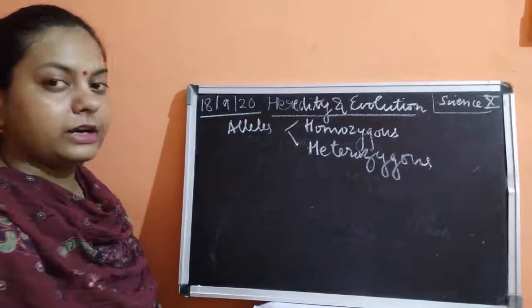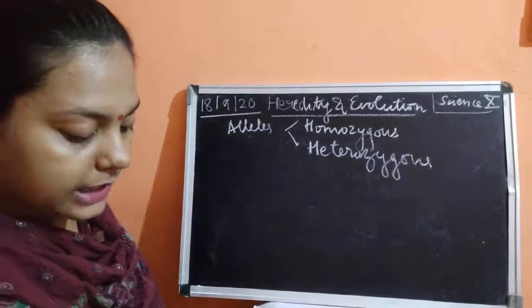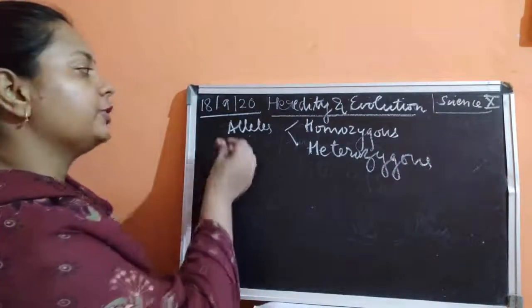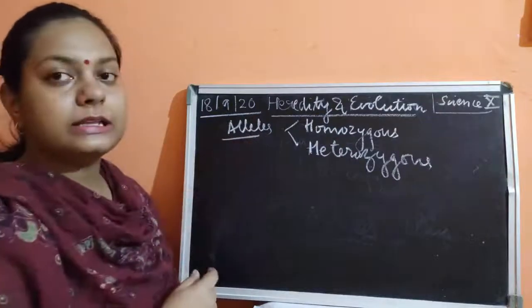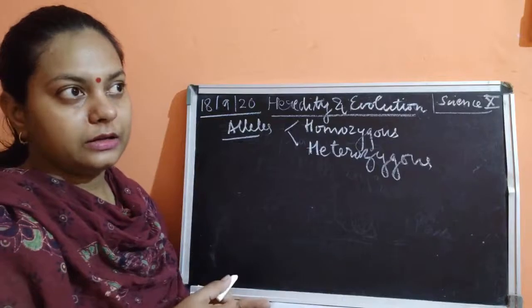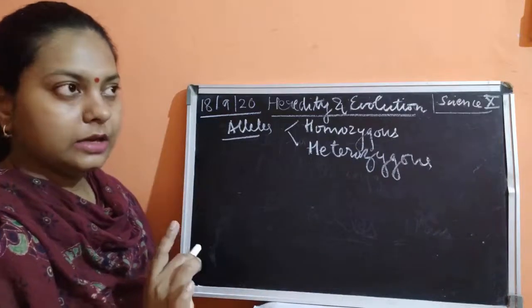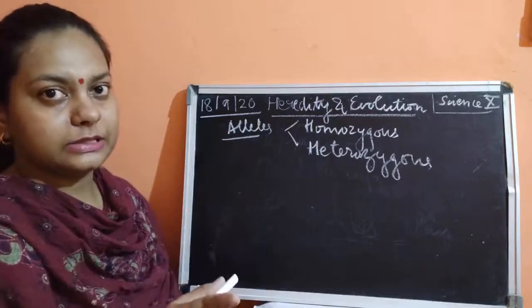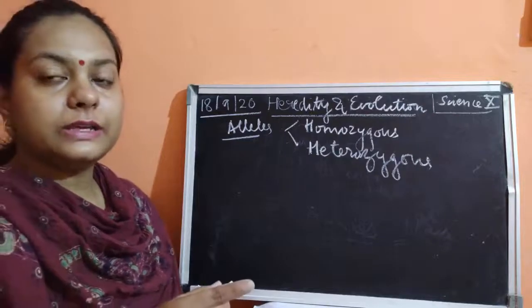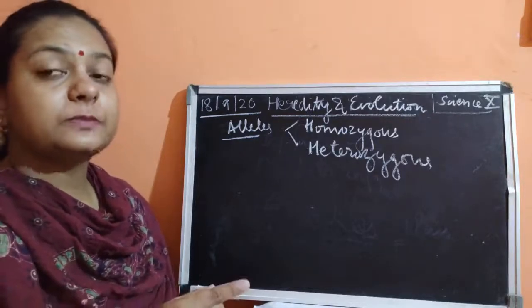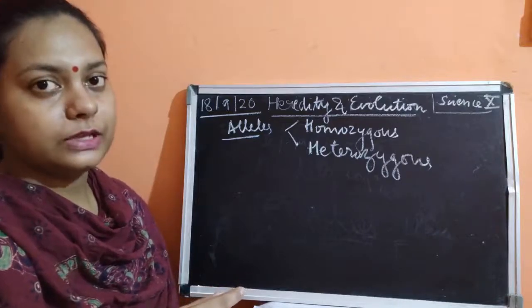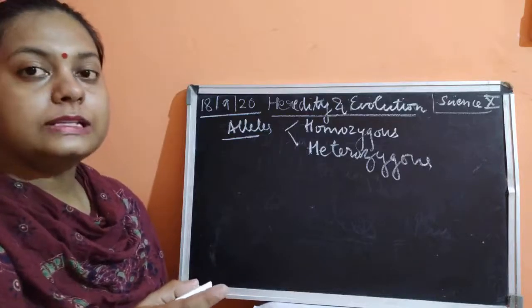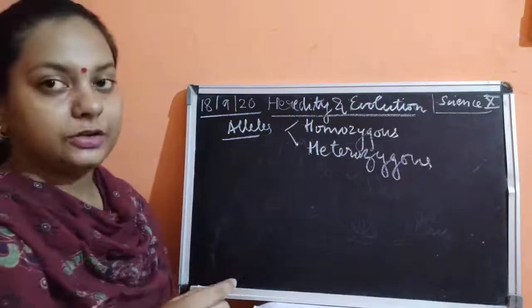If you have understood the word allele, then you will understand these two terms which I am writing right now. So it is very important to understand what you mean by alleles. Alleles are the pairs which express a certain trait. Height is expressed by an allele. In height we have tallness and dwarfness, two sub traits. Tallness will be expressed by alleles, and dwarfness will also be expressed by alleles. These alleles are of two types: homozygous alleles and heterozygous alleles.